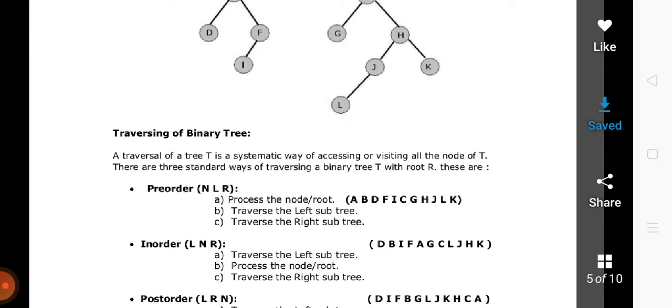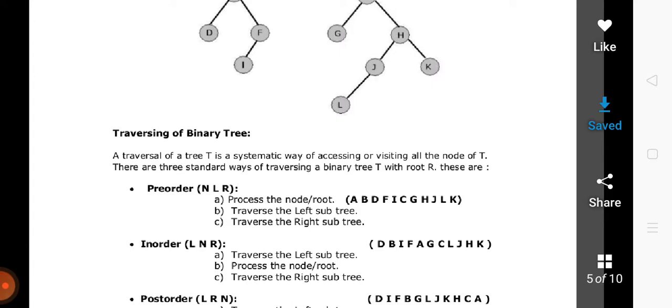technique is in-order traversal. In in-order traversal, we apply three steps on each node: traverse the left subtree first, then process the root node, and then traverse the right subtree.